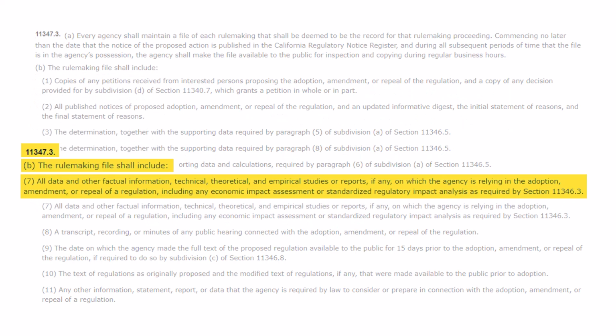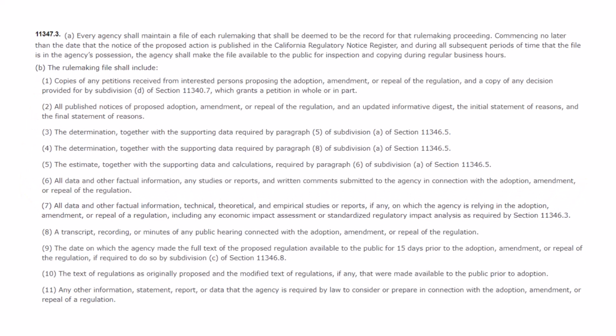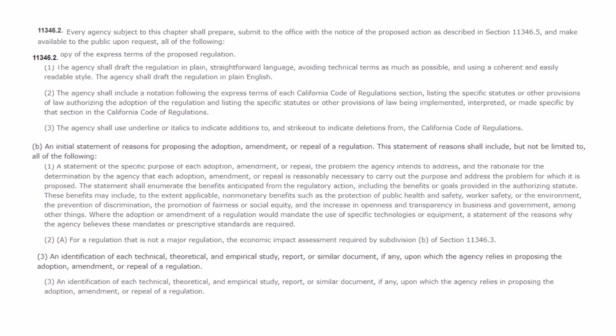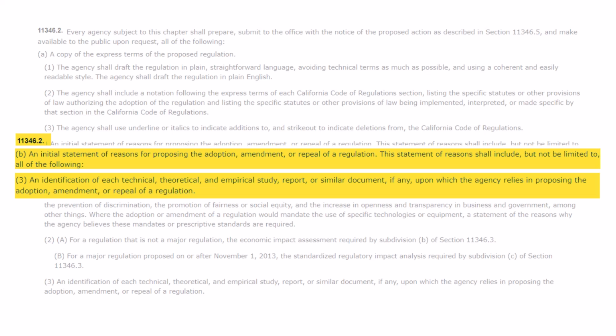Rather, documents relied upon are included in the rulemaking record in accordance with Government Code Section 11347.3, Subdivision (b)(7), to help justify the proposed changes to the regulatory text. Documents relied upon may also be included in the rulemaking record as support for a rulemaking agency's economic impact assessment or standardized regulatory impact assessment. If a rulemaking agency utilizes a document relied upon, Government Code Section 11346.2, Subdivision (b)(3), requires that the document must be identified in the initial statement of reasons.